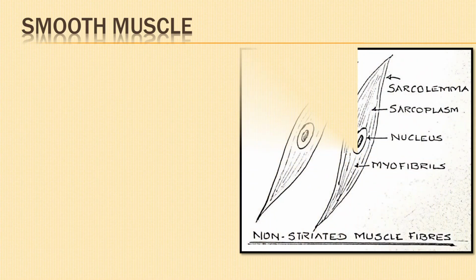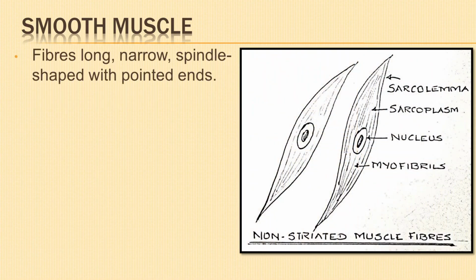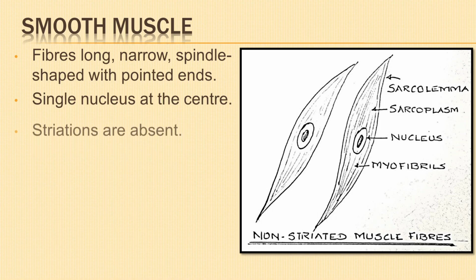Next is the unstriated muscles or smooth muscles. Cells or fibers of unstriated muscles are long, narrow, spindle-shaped with pointed ends. A single nucleus is situated at the center of the cell. Striations are absent and hence known as smooth muscles.